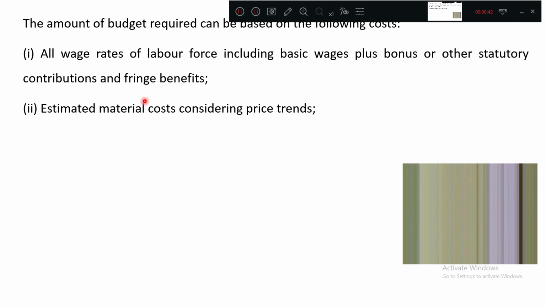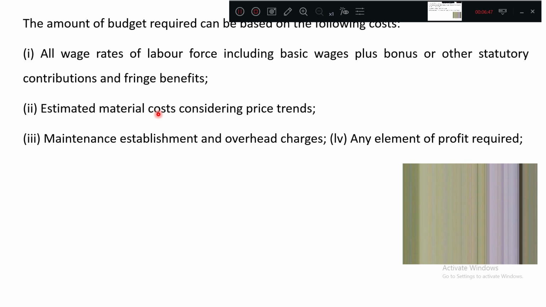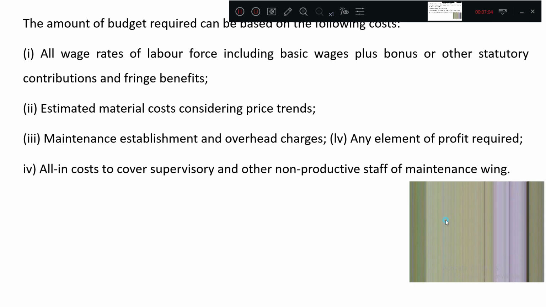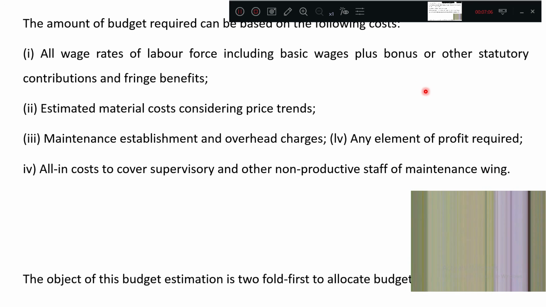Second, you require material cost, considering present price and future price trends, maintenance, establishment and overhead charges. Any element of profit required. These are the basic components. All costs to cover supervision and non-productive staff like driver, supervisor, security guard. You require all those things.